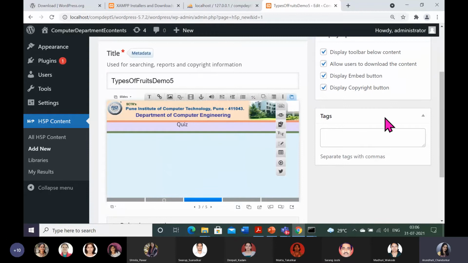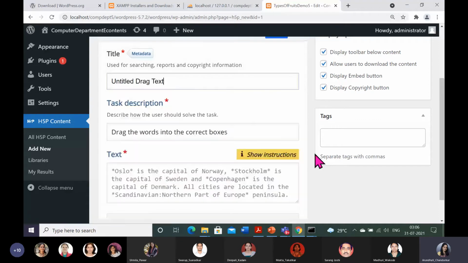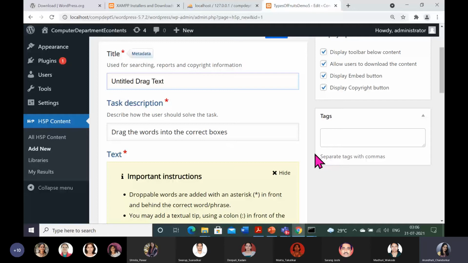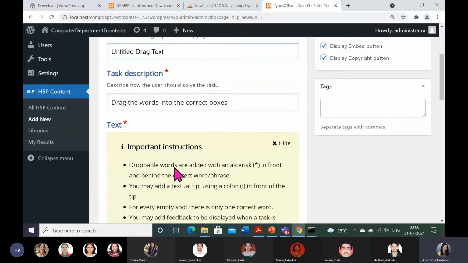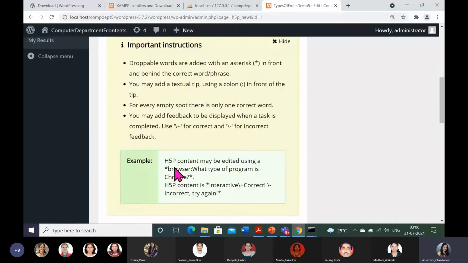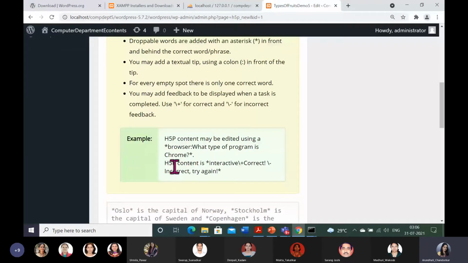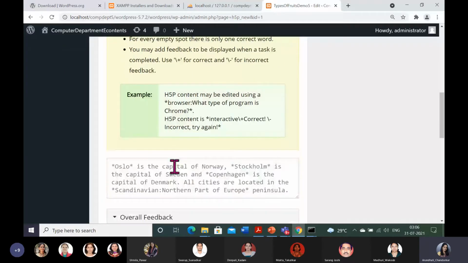What should I show you? I will show you the drag the text component. I am demonstrating it, and all the components are very user friendly. A nice help is given, so I tried with that help only. You can also try, it is very user friendly. Now here, for drag the words, you can go directly. I will show you how to write the question in their syntax.